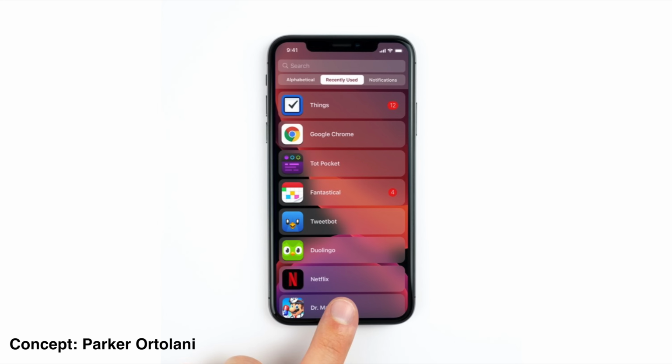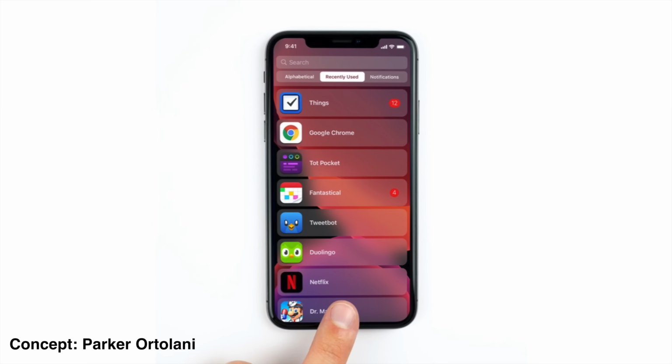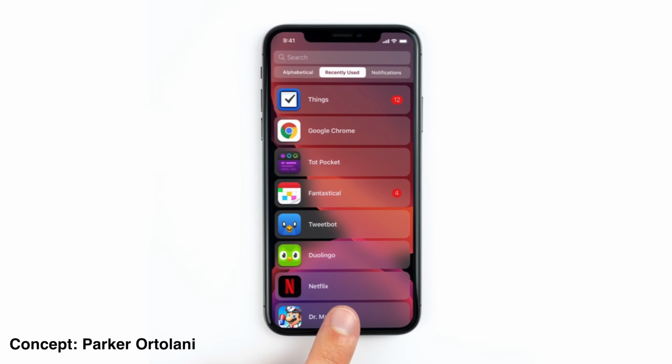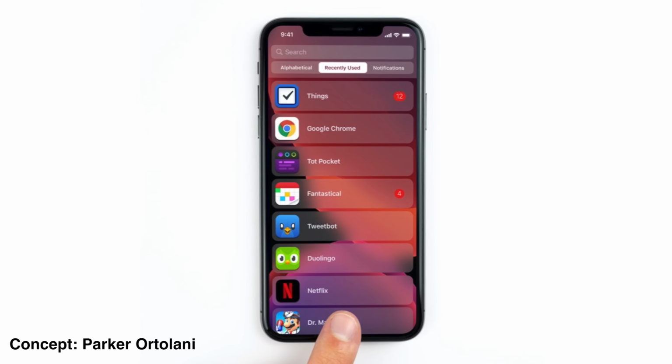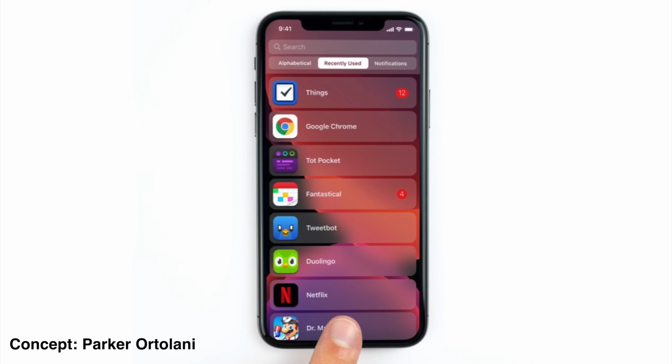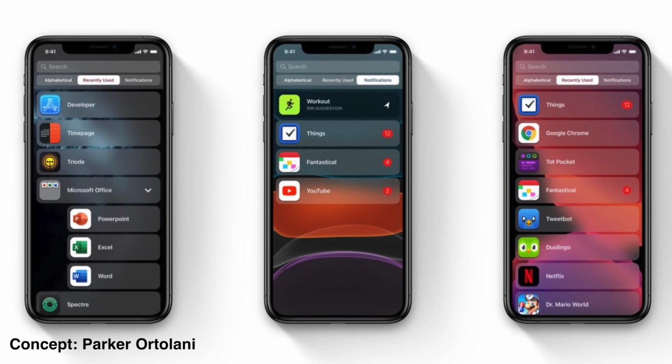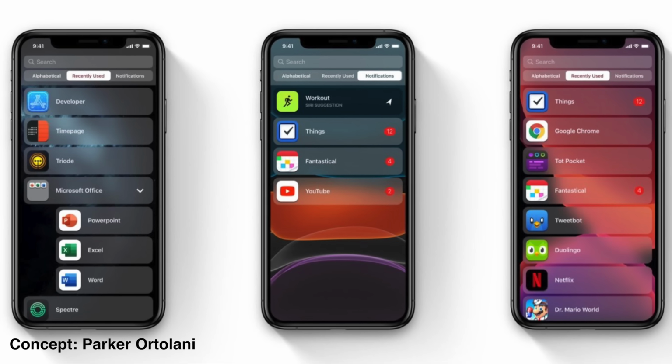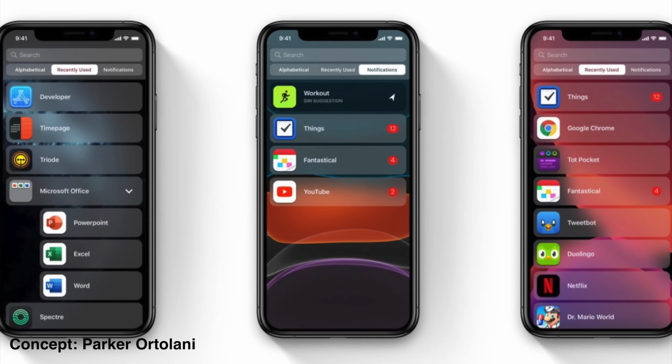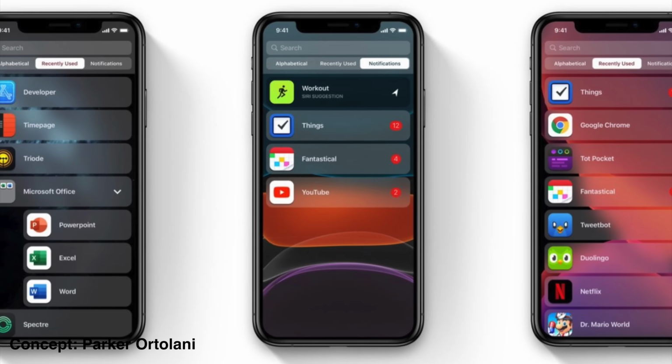Now, one of the biggest changes we are expecting with iOS 14 is a possible new home screen with a list view. This should look similar to how Siri suggestions are now, and this list view might even obtain some smart Siri suggestions on what app you're looking for. And this might also include some sort of app drawer, just like we see on Android.